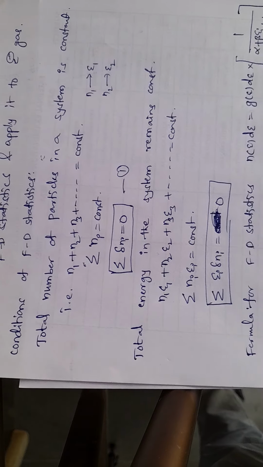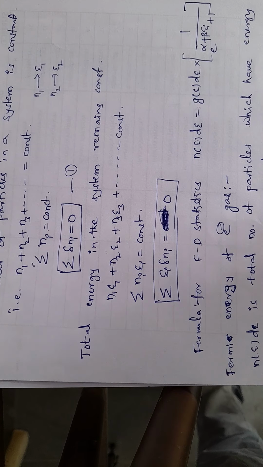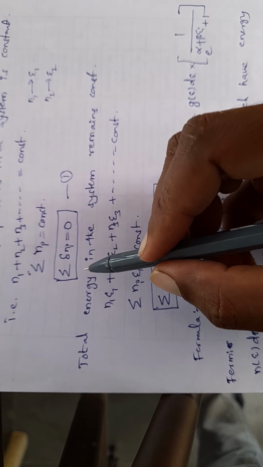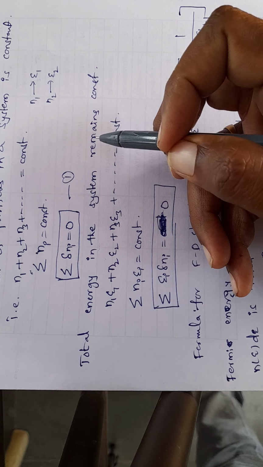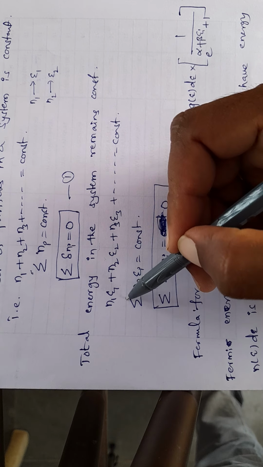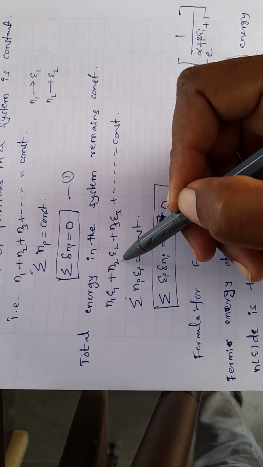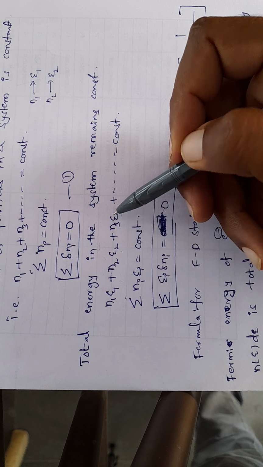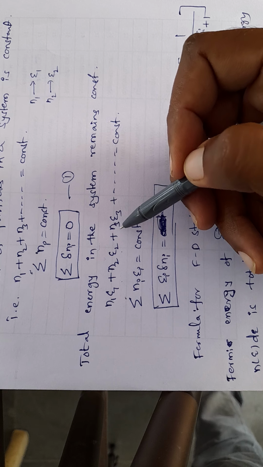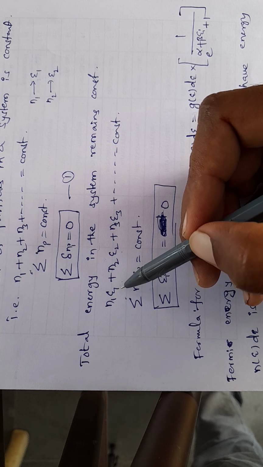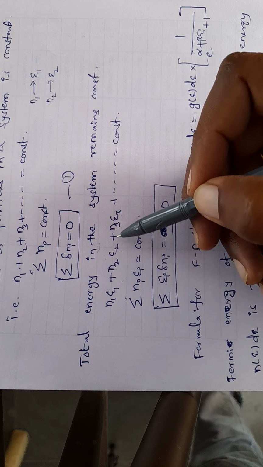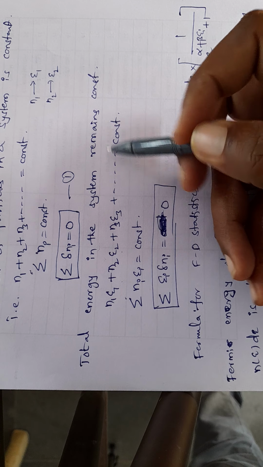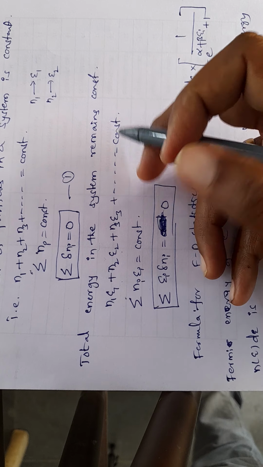Next we go to the second condition, that is, the total energy in the system remains constant. How much energy is there? N1 particles have energy E1, N2 particles have energy E2, and N3 particles have energy E3, and so on. So the total energy can be written as N1 E1 plus N2 E2 plus N3 E3 and so on, and the total equals constant.